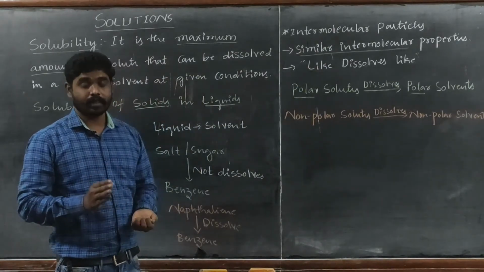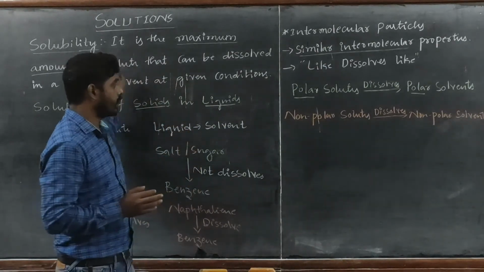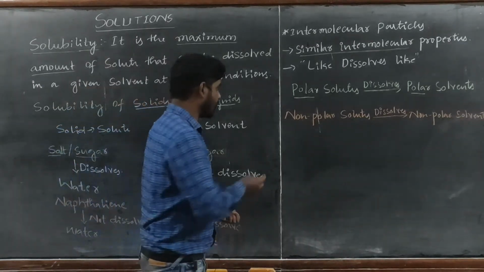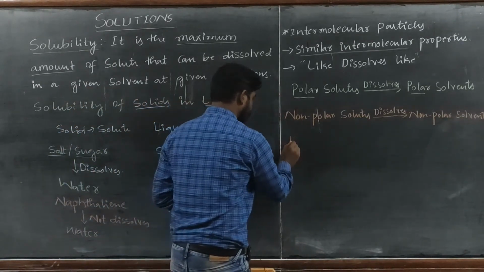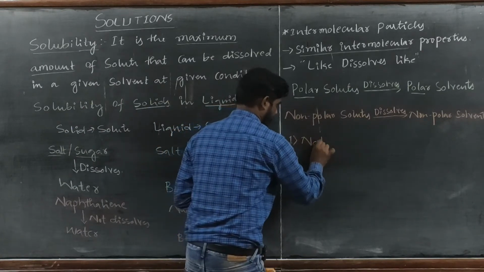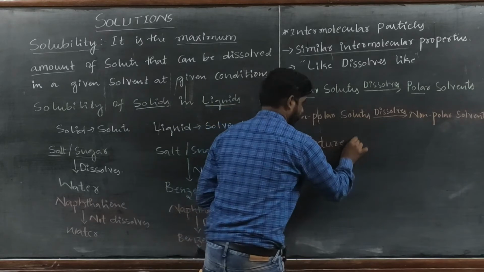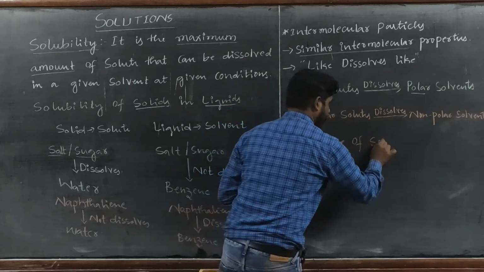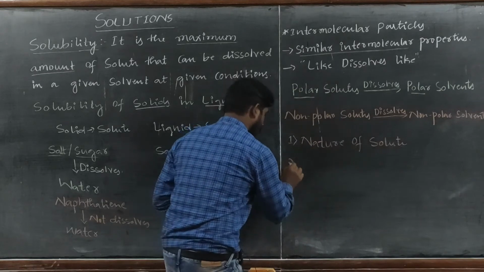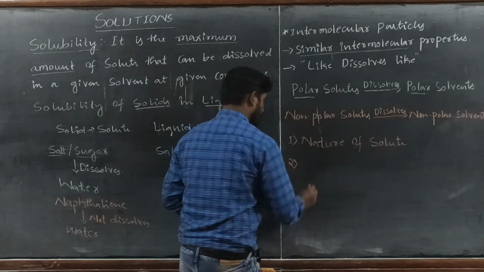So usually this solubility mainly depends upon 4 factors. The first 2 factors I have explained here, that is the nature of solute, that means like dissolves like. If it is a polar solute, it will be dissolved in a polar solvent.